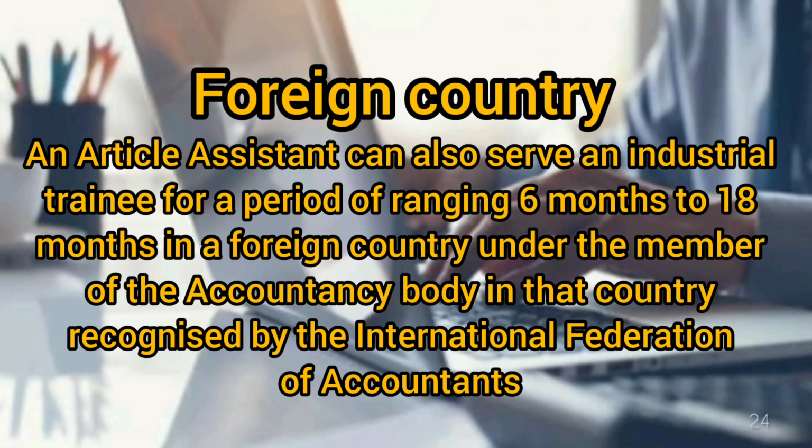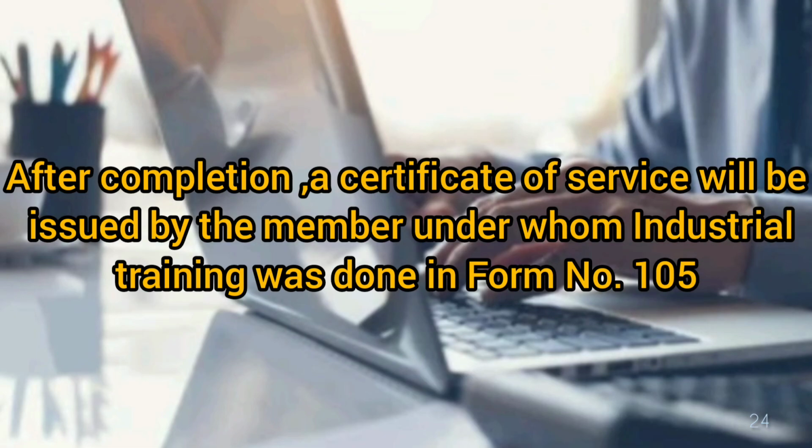An article assistant can also serve industrial training for a period ranging from 6 months to 18 months in a foreign country under a member of the accountancy body in that country recognized by the International Federation of Accountants. And at last, after successful completion of the industrial training, a certificate of service will be issued in Form 105 by the member under whom industrial training was received.